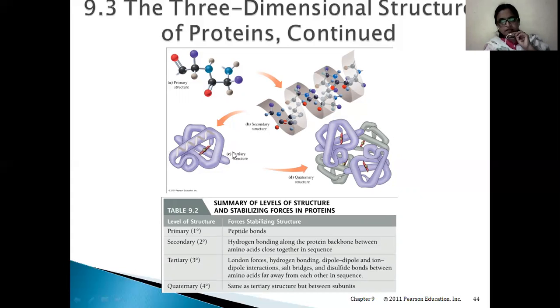This is the primary structure, which is a set of amino acids in a sequence, and this is the secondary structure. Here we can see alpha helix, and this is the tertiary structure, which is a single polypeptide chain showing some interactions, hydrophobic and hydrophilic interactions. And then here we can see four different polypeptides have come together to form a quaternary structure.